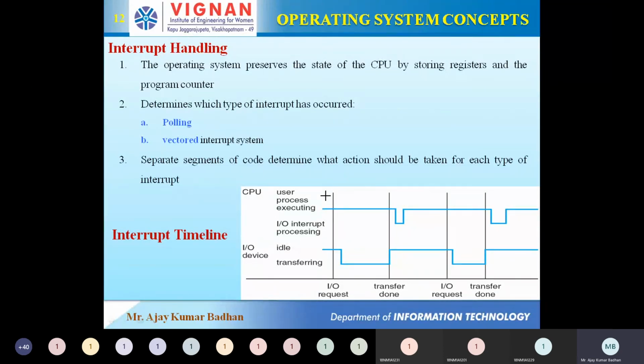A process is whatever task you are doing in your system right now. For example, you are watching my video. I am presenting one slide and explaining, and you are listening to it. It is consuming some space in your system, right? That is what we call a process. For example, you open MS Word and create a file. That is one process. You open a web browser and browse something. The entire web browser is a process. Within that, if you create multiple tabs, each tab is a separate process.